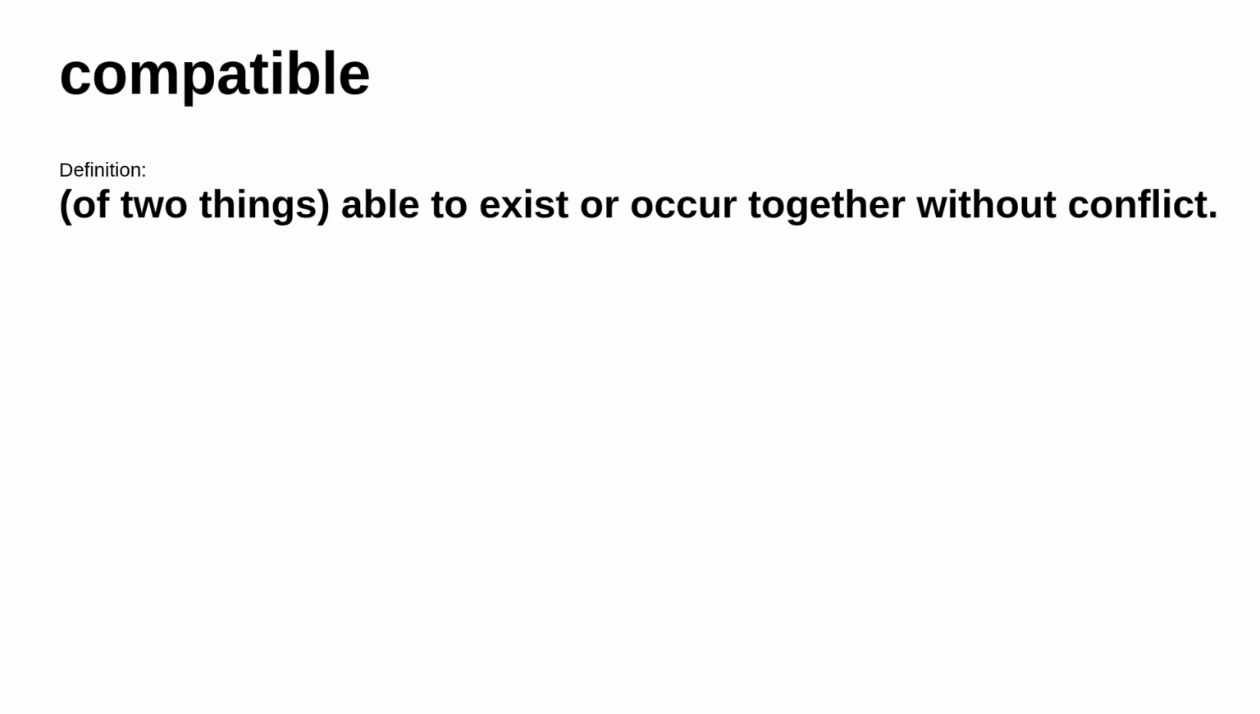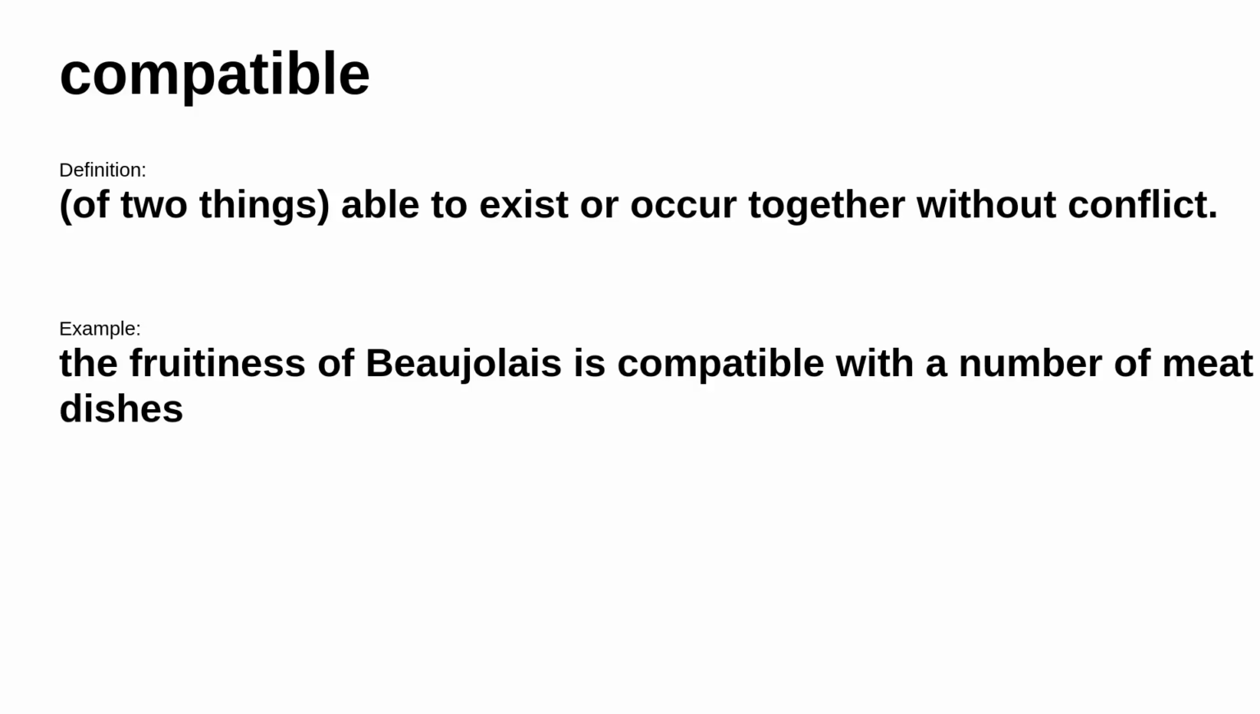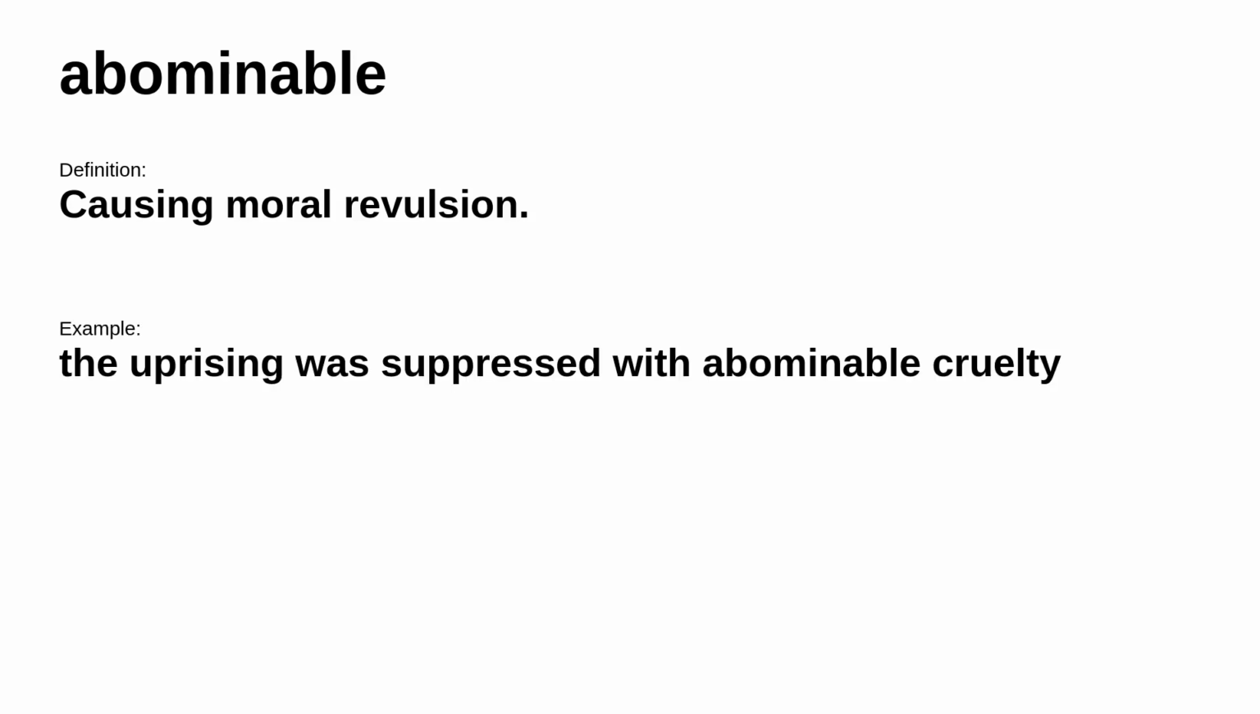Up next. Compatible. It means of two things, able to exist or occur together without conflict. For example, the fruitiness of Beaujolais is compatible with a number of meat dishes. Next up. Abominable. It's defined as causing moral revulsion. For example, the uprising was suppressed with abominable cruelty.